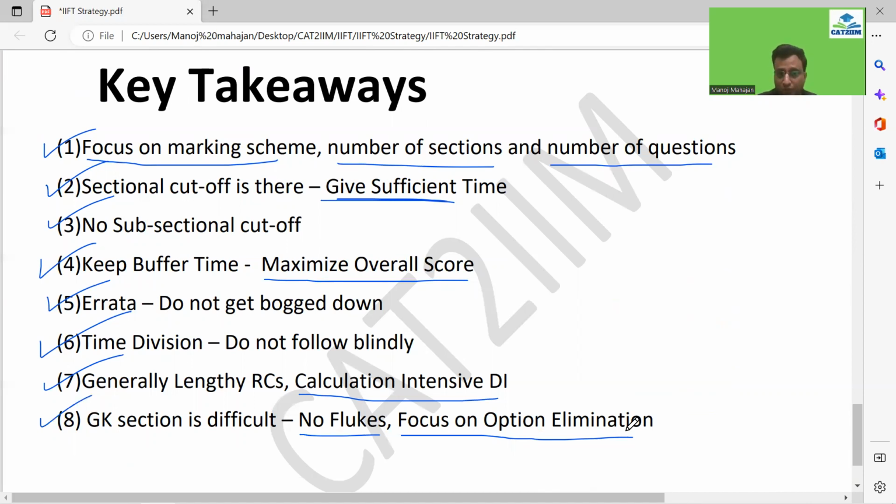But of course, no flukes. Only go for the intelligent guess, guys. No flukes at all. Don't be desperate. If it is damn difficult, the cutoff will be bound to decrease for sure, right? So be hopeful about that right now. So the big challenge over here is the sectional cutoff, if you can meet it.